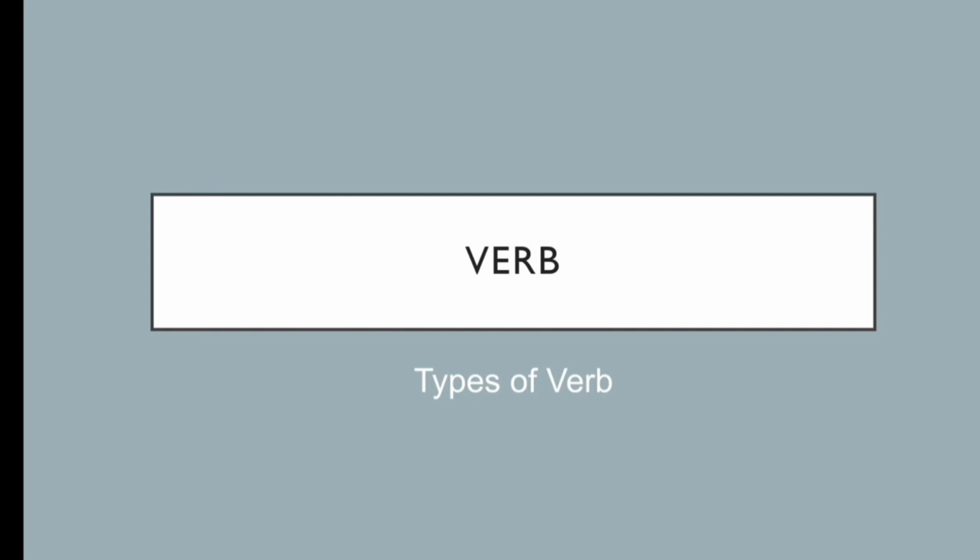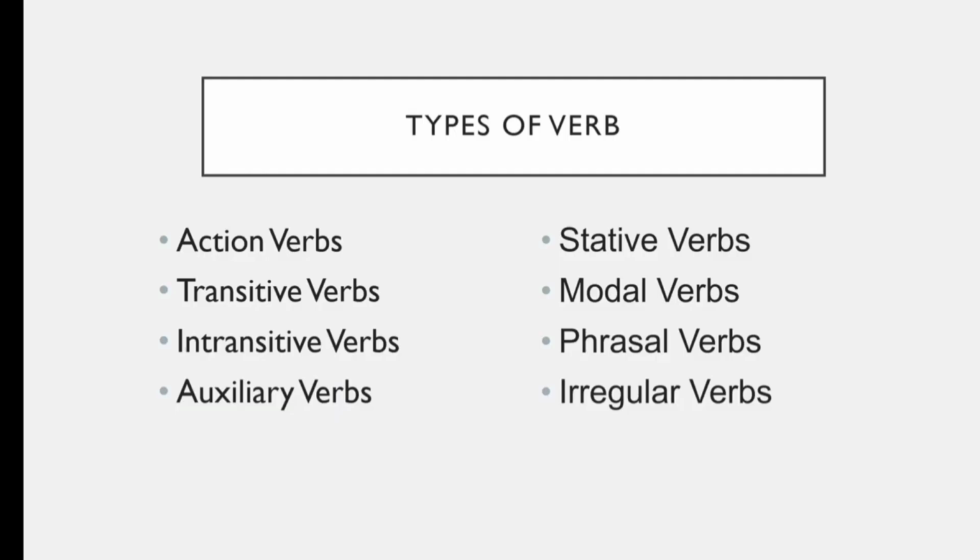I'm here again with the same topic, verb and types of verb. In the previous two lessons related to verb, we have discussed the definition of verb and the types of verb. The types of verb we discussed in the previous lesson were action verbs, transitive verbs, intransitive verbs, and auxiliary verbs.